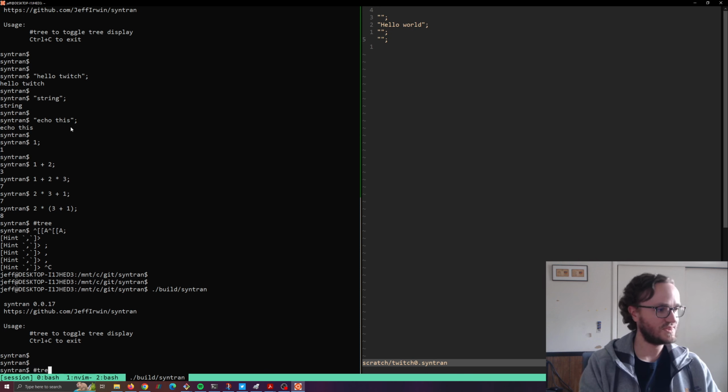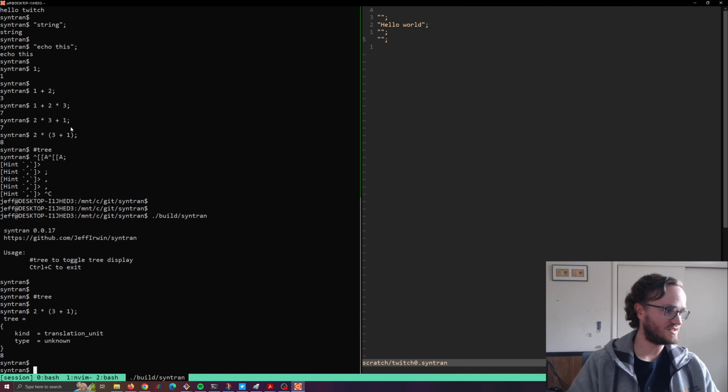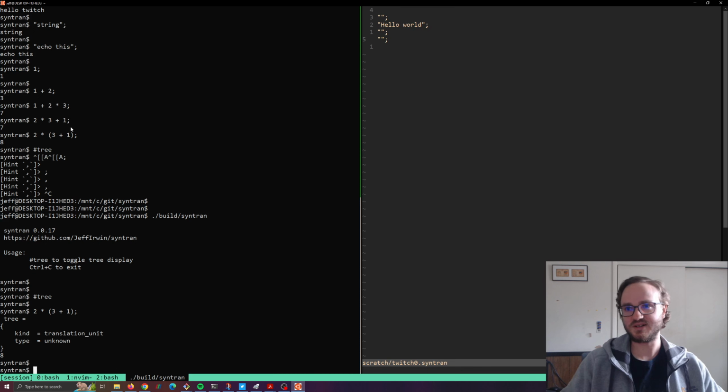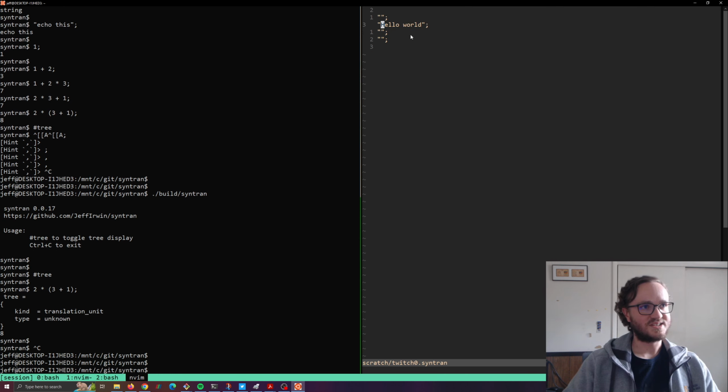So I wanted to show you the tree. This is based a lot on Immo Landwerth's how to build a compiler series. So the tree syntax, I think I stole that from him. Well, that's not very helpful. This used to work. I haven't used it in a while, and it doesn't work anymore. Forget about that. But let's go back to this hello world program.